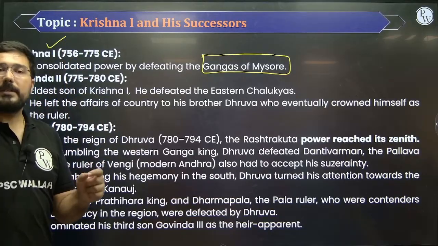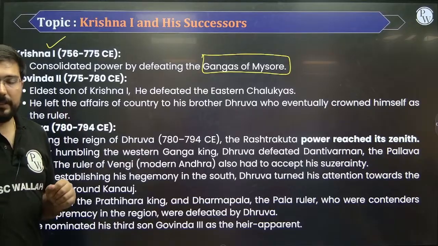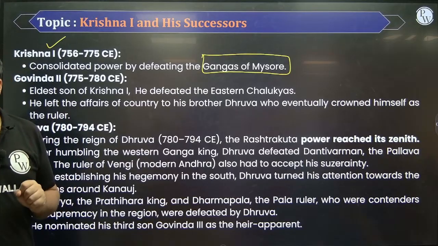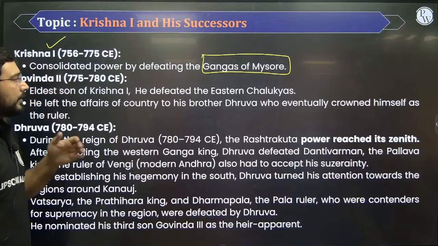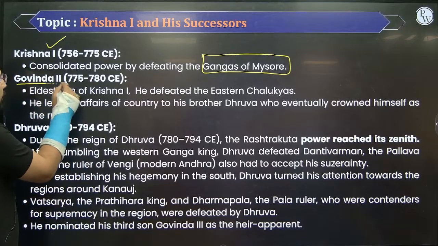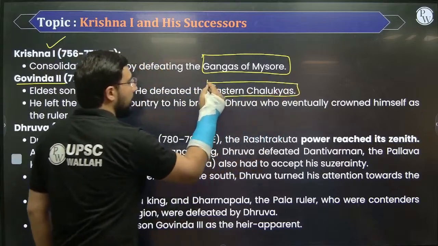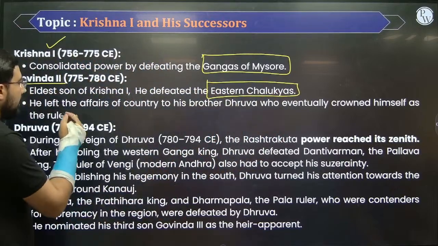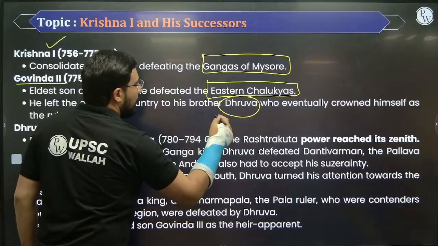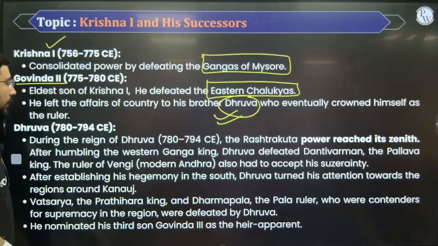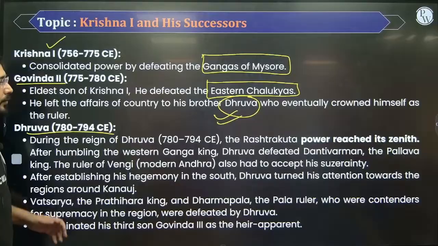Okay? The famous temple that we have at Ellora by the name of Kailashnath. Kailashnath temple was started by Krishna first. Then Govind second, he was a prominent personality and he defeated the Eastern Chalukyas. He defeated them and left all affairs to his brother Dhruv. And Dhruv also continued the power of expansion.